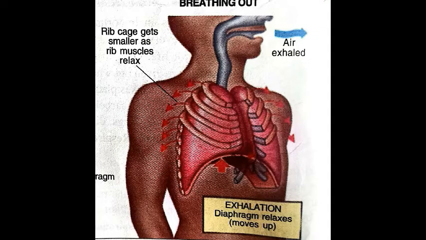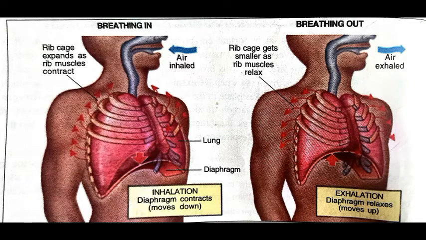By this, the space is reduced and there is a decrease in volume. Thus, high pressure develops in the lungs. So, air is pushed out. You can see very carefully in the picture. When exhalation takes place, the rib muscles do not contract and the diaphragm does not move downside but moves upside. See in the picture, you can see that arrow mark, it is moving upside, whereas in inhalation the diaphragm moves downside. And when the body is at rest, the movement of the diaphragm alone is sufficient to fill and empty the lungs for breathing.